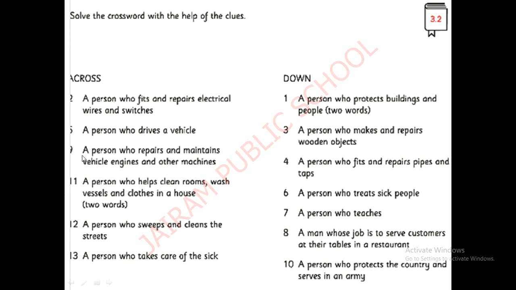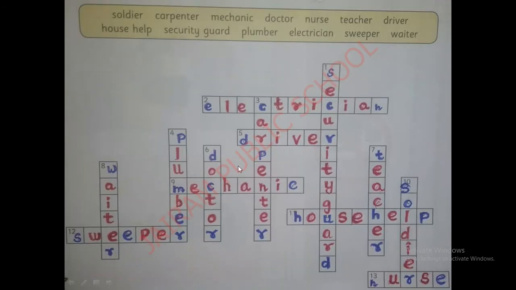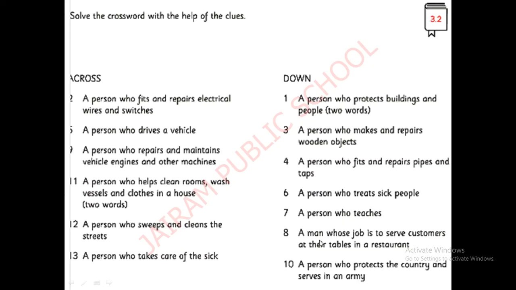Number 9. Where is number 9? See, across. A person who repairs and maintains vehicle engines and other machines. See here itself they have given you machines. Who is he? He's a mechanic. Super. Where is number 9? Yeah, number 9 across. M-E-C-H-A-N-I-C. Mechanic.